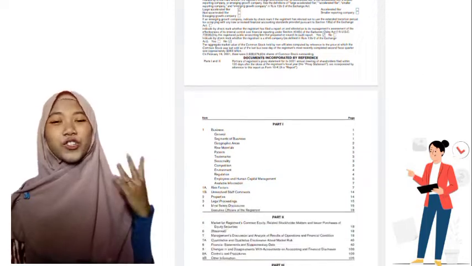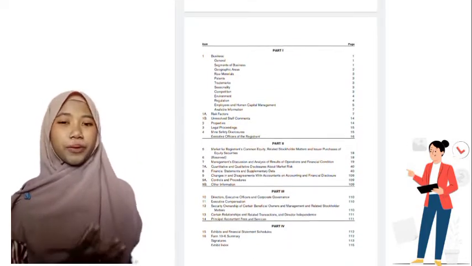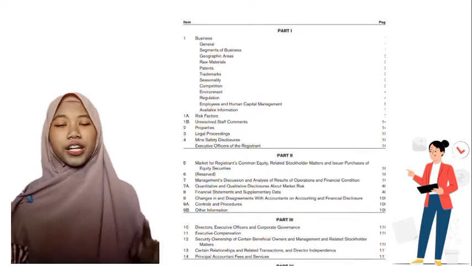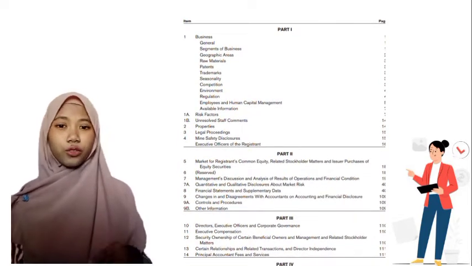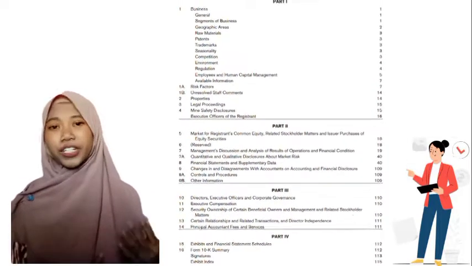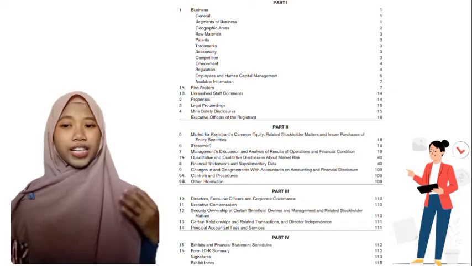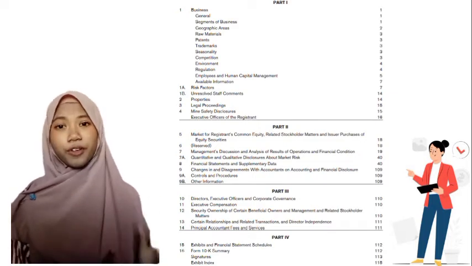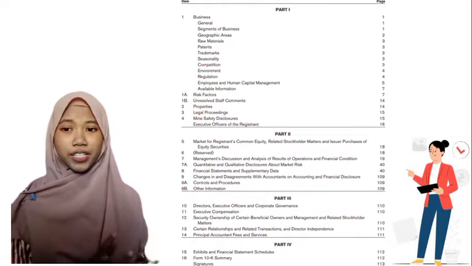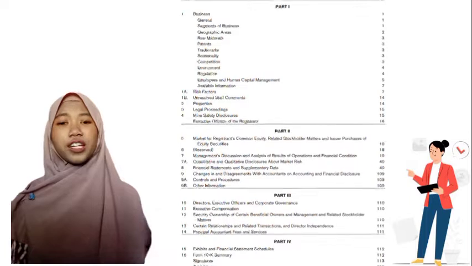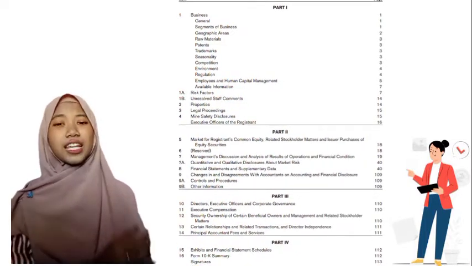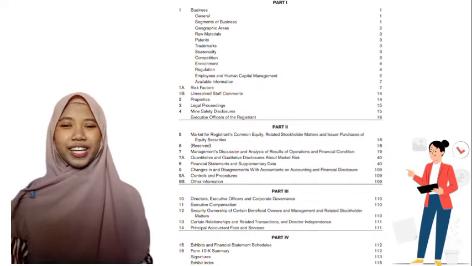It shows and shares more information about their company. It consists of several parts, from part one until part four, which include the general description of their business, then the properties, legal proceedings, markets, management, financial management, how they disclose the financial statement, and the procedures and controls of their company, which are shown in this corporate report.